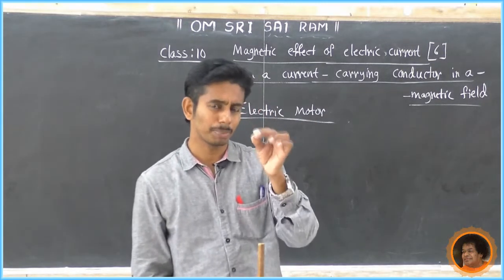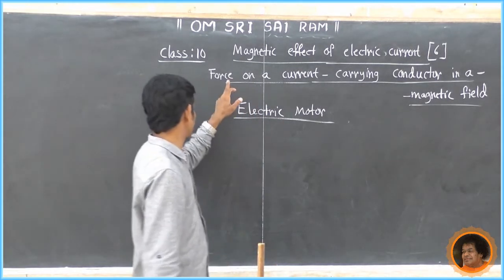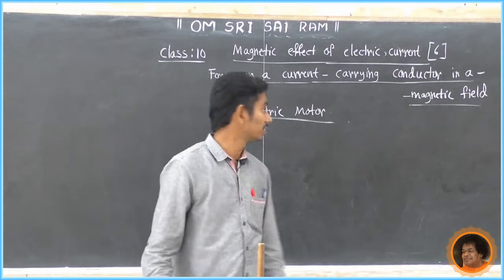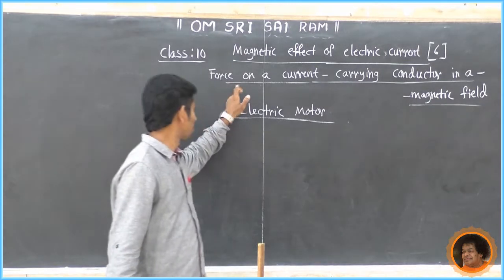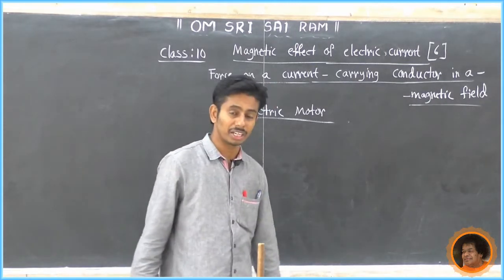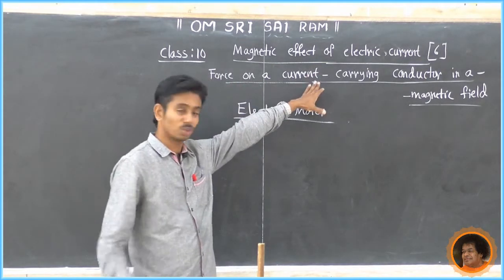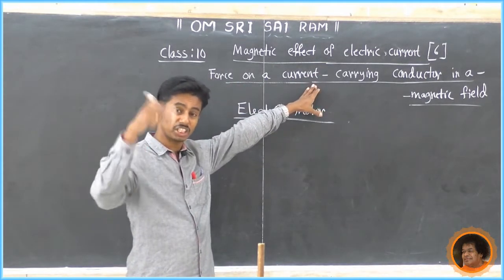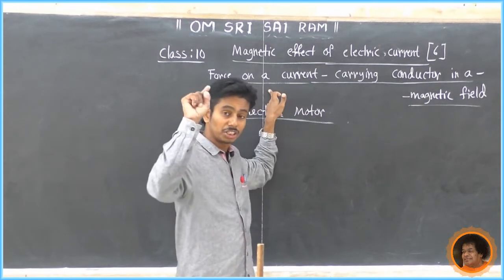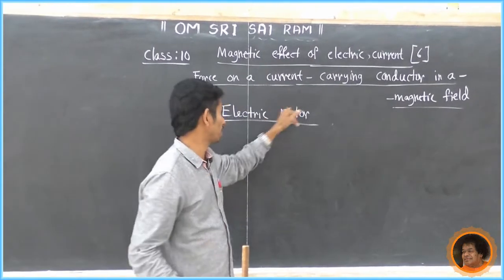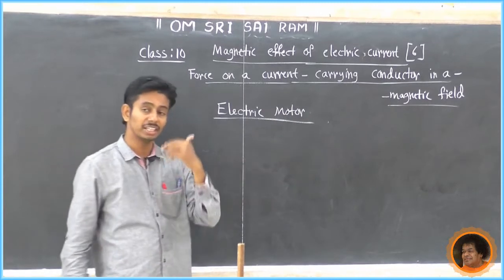Okay, what is the principle of this electric motor? The principle is force on a current carrying conductor in a magnetic field. What is the meaning? A conductor is that which carries current. If it is carrying current, then a mechanical force acts on that conductor. So, force on a current carrying conductor in a magnetic field.